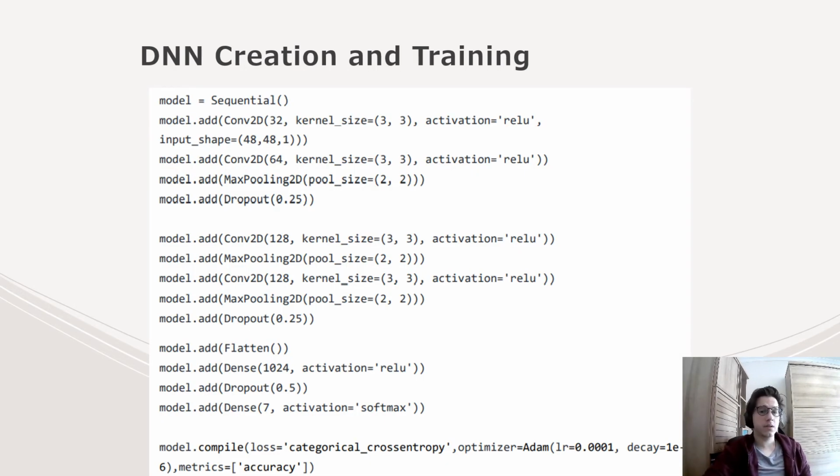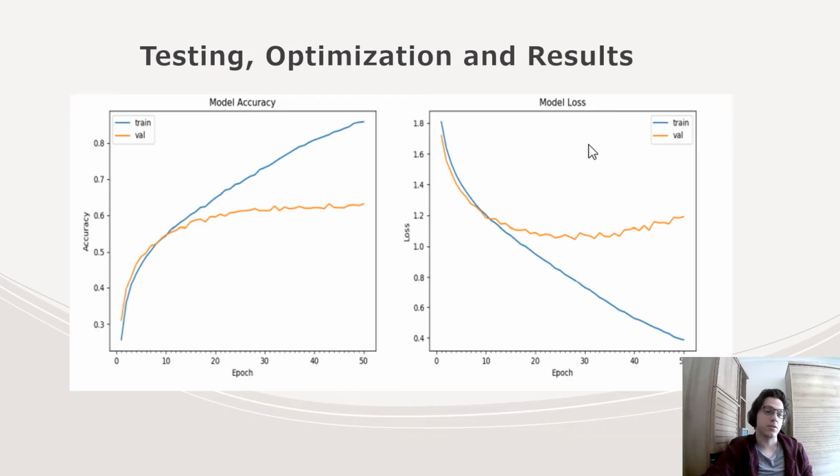So this image shows one of the first models being created. It's written in Python language and TensorFlow Keras tools. It's a relatively short model. It's only 12 layers long. It takes 48 by 48 grayscale images as an input, and after convolutions, pooling, dropout, and flattening, it scores the original 7 emotions from 1 to 0. The output is selected through softmax activation, which means the highest scored emotion becomes the output.